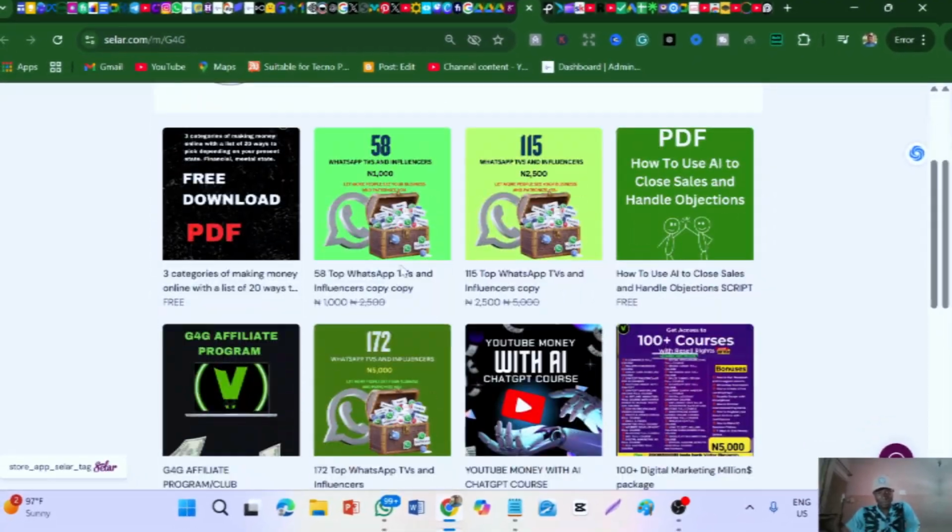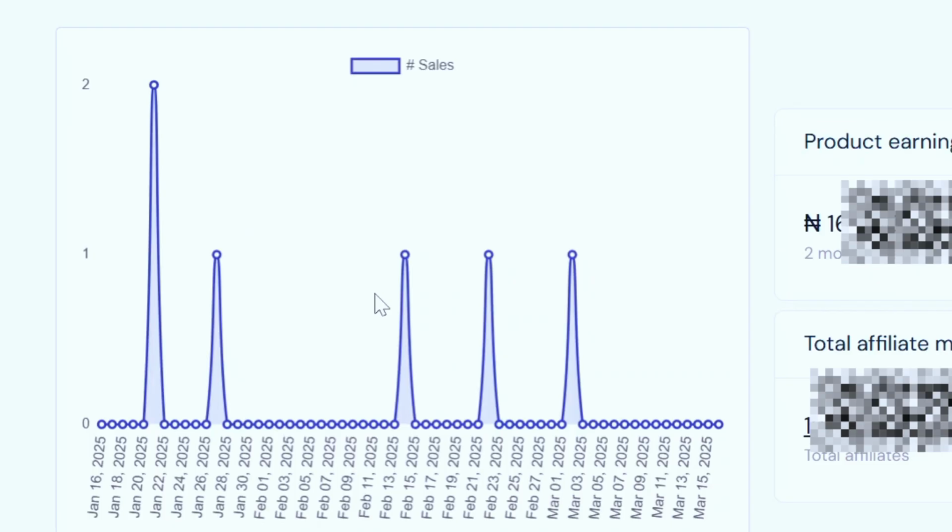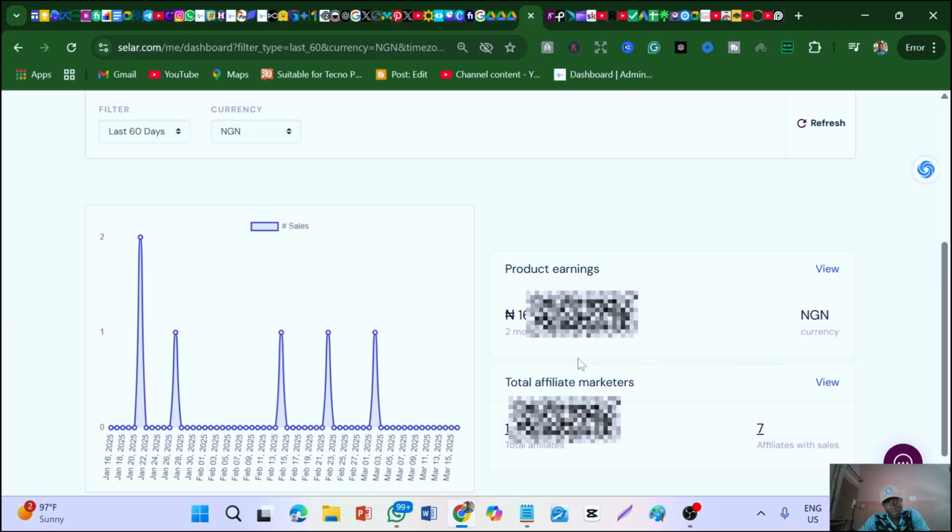Now these are my digital products, and let me show you a couple of the sales I've had on some of them. These are the little sales from this spike here. You can see all of these are sales from March. Sorry, I've logged down here. I don't want to show you guys how much is in my account. I'm so sorry, for personal reasons I don't want to do that.